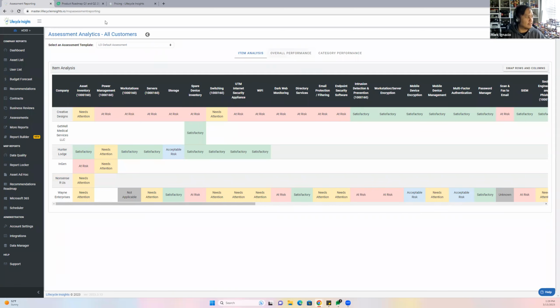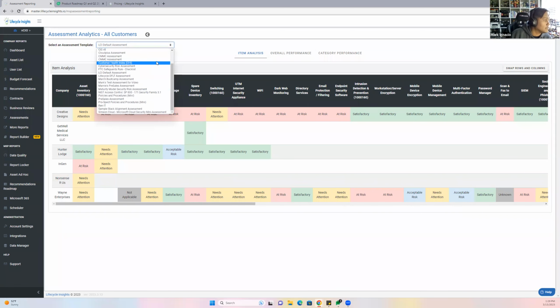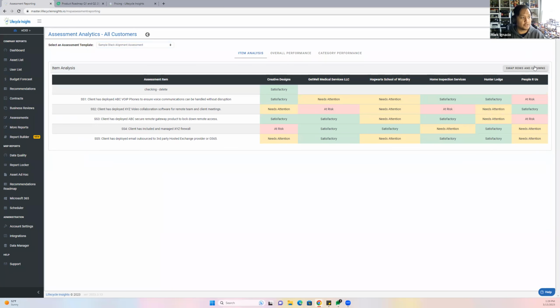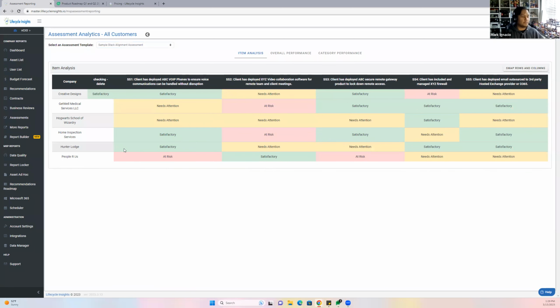mini stack alignment type of assessment. We have that, right? Yeah, a simple stack alignment assessment. So for example, I'm going to switch. Yeah, that's the right view. So for example, I have these companies, and this is my simple stack one. This one's satisfactory. What's happening with People R Us? Why do I need attention for Get Well Medical and then Hogwarts? This one, stack two, needs attention, at risk, means that we are failing at giving our stack two to everybody.